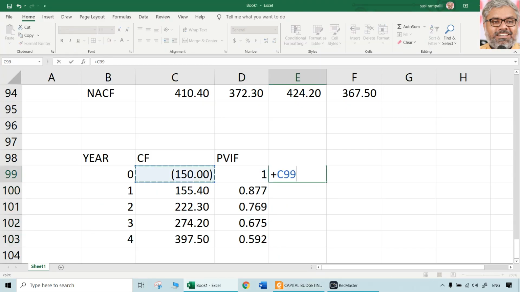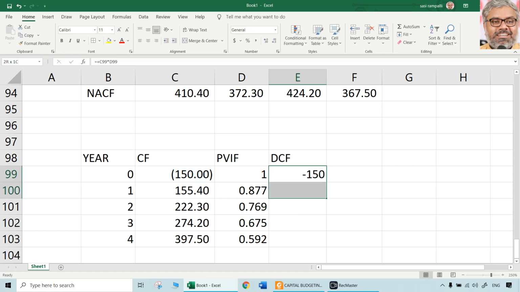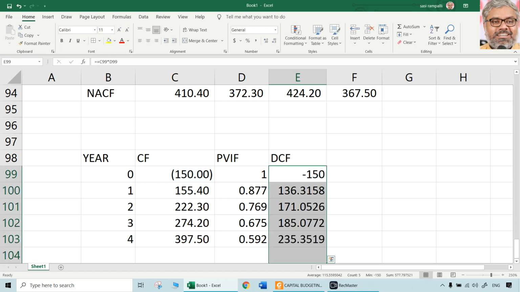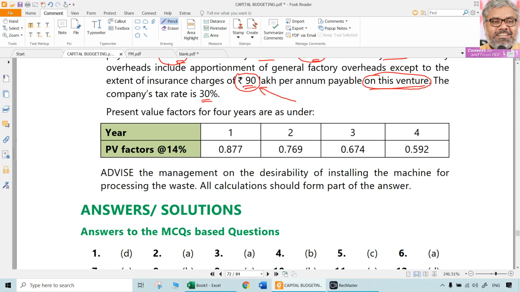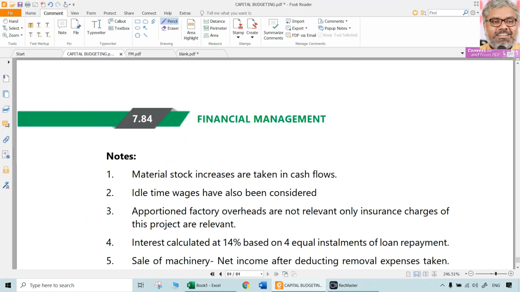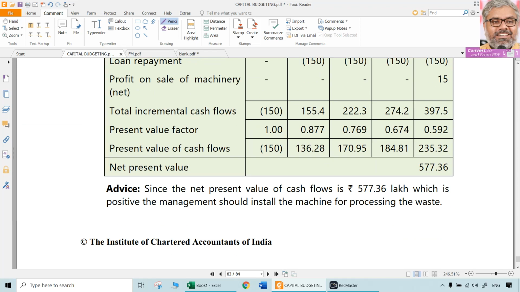Then multiply the cash flows which we already calculated with these PVIFs and simply total them in order to get the total net present value of this particular project. Approximately that comes to 578 lakhs. That is the net present value, which is positive.